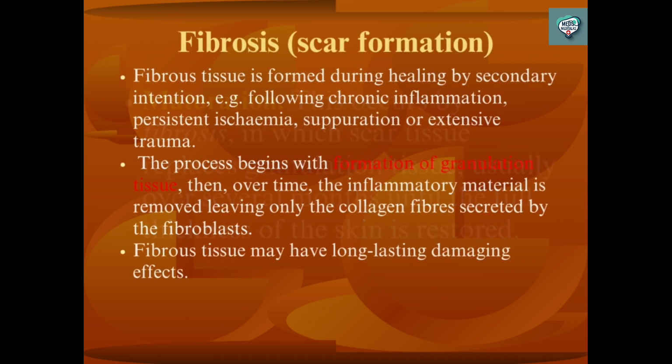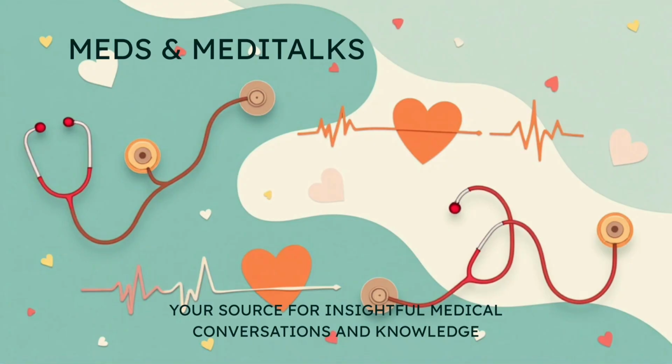Fibrosis, scar formation. Fibrous tissue is formed during healing by secondary intention, e.g. following chronic inflammation, persistent ischemia, suppuration, or extensive trauma. The process begins with formation of granulation tissue. Then, over time, the inflammatory material is removed, leaving only the collagen fibers secreted by the fibroblasts. Fibrous tissue may have long-lasting damaging effects.